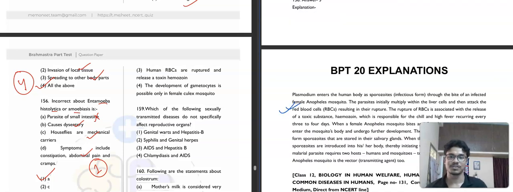Human RBCs are ruptured and release a toxic hemozoin. This is correct one. Third option. Then the development of gametocyte is possible only in female Culex mosquito, which is also not correct.